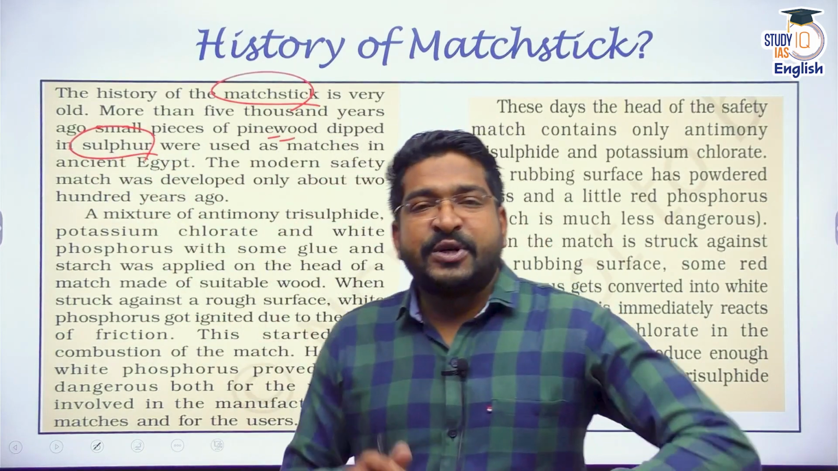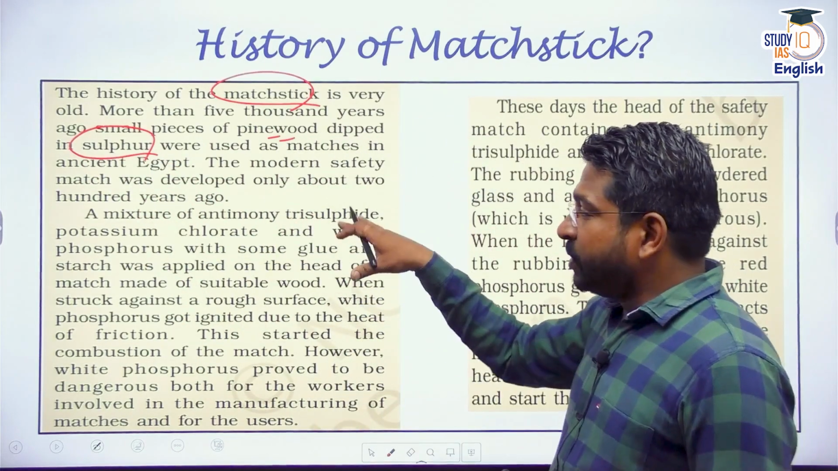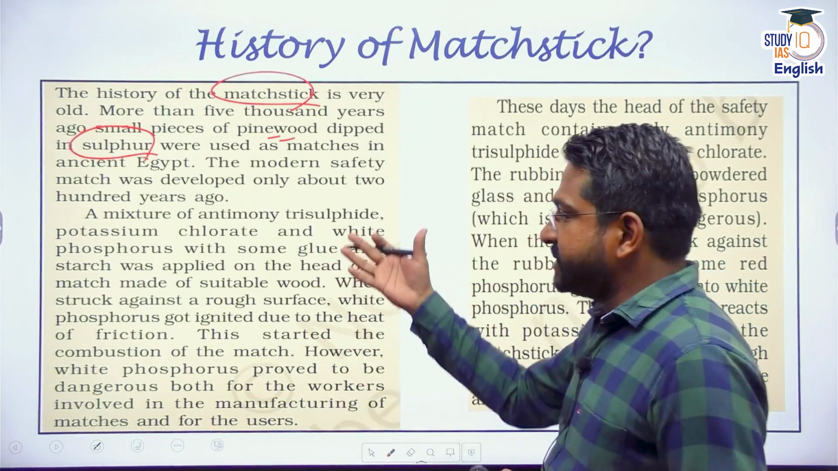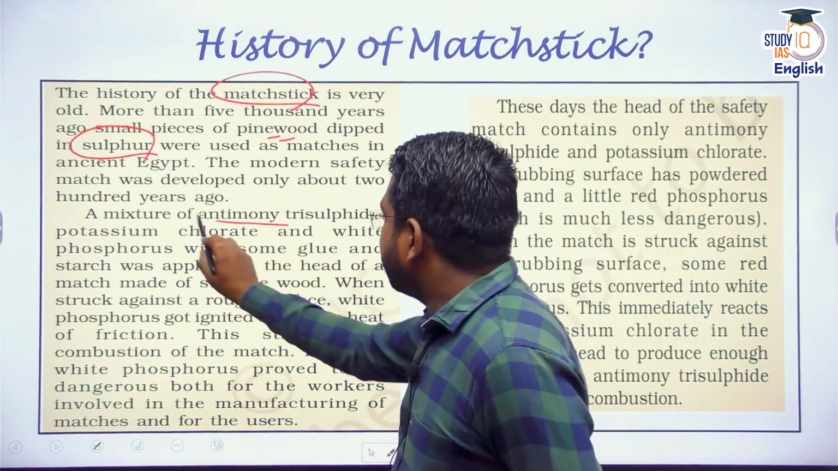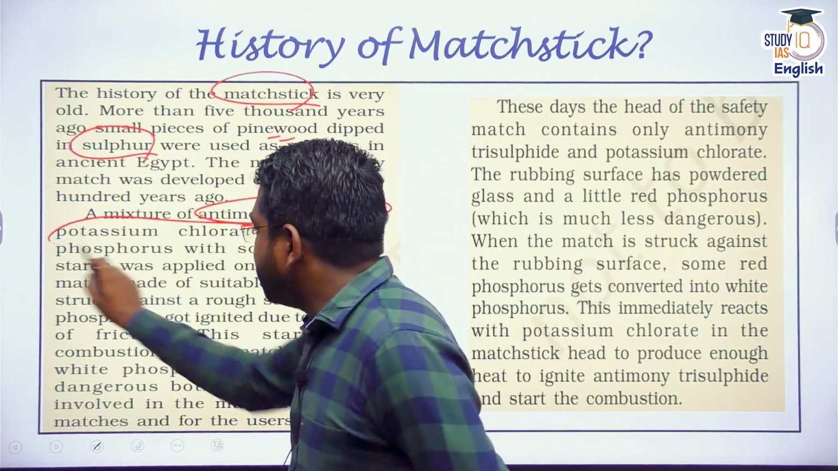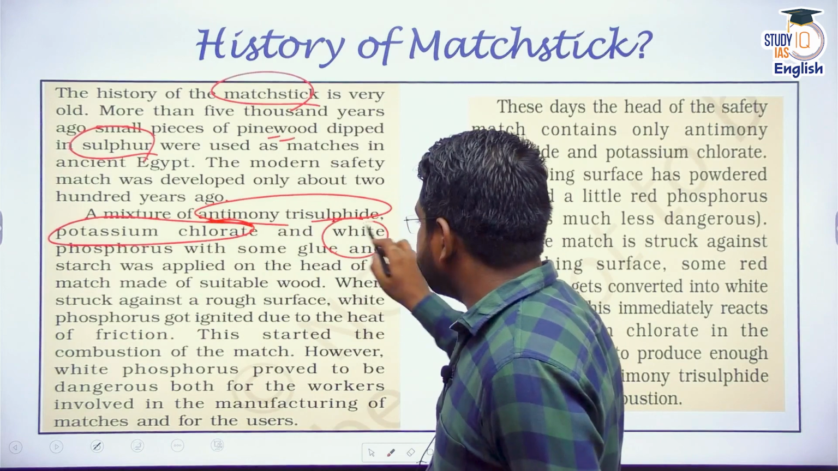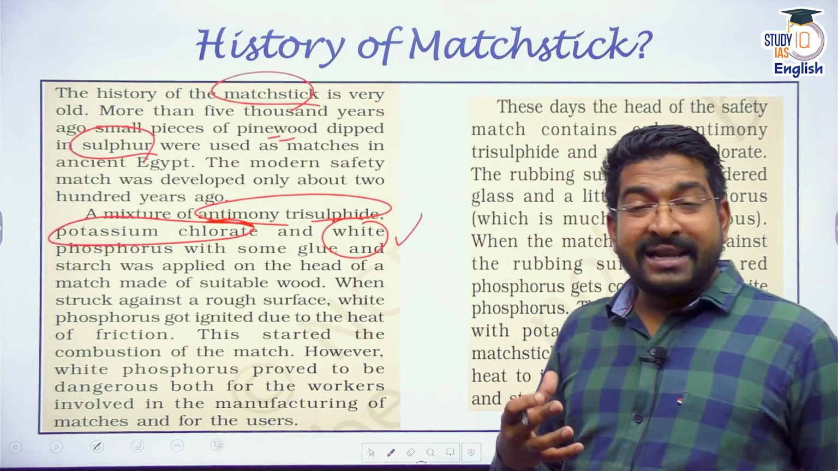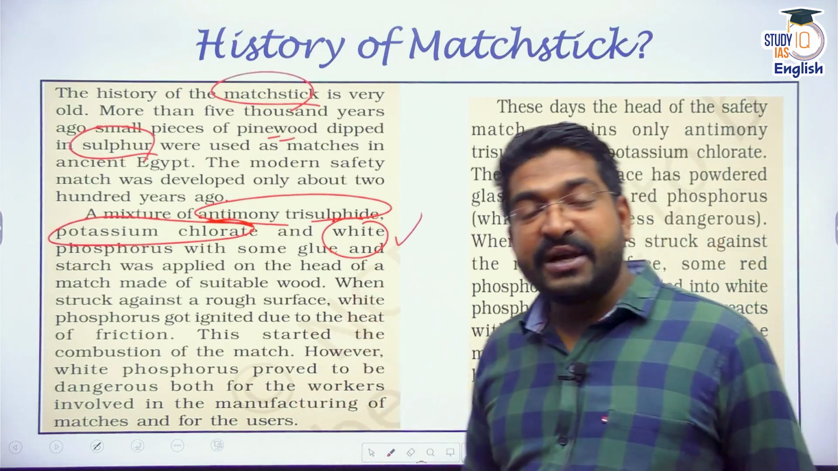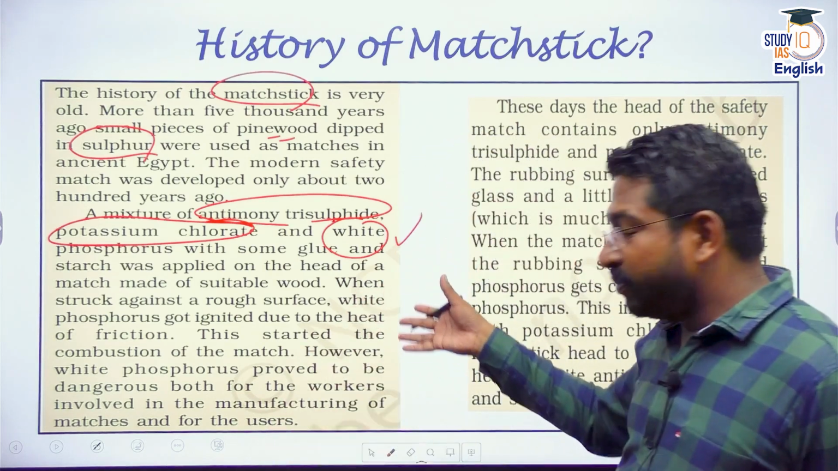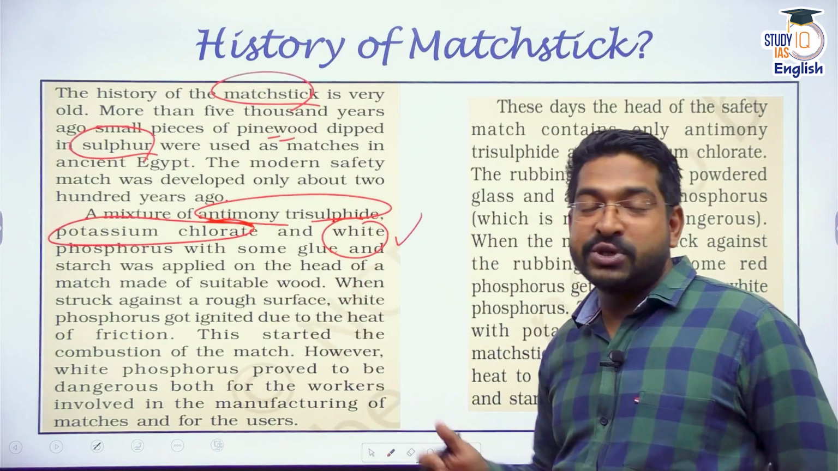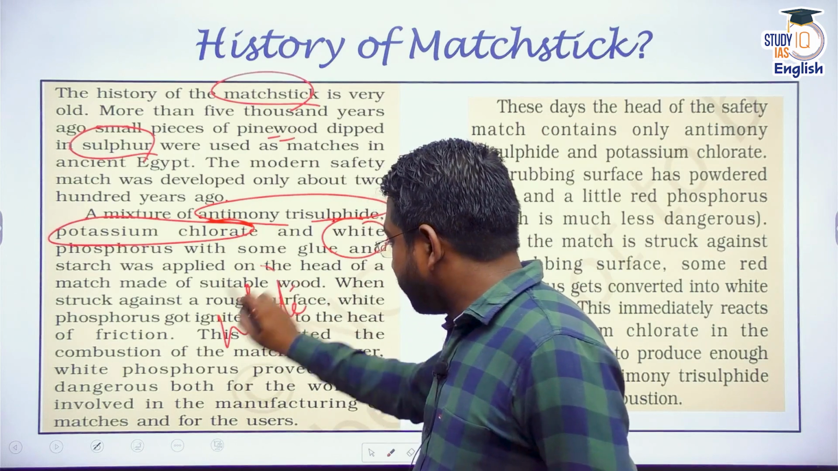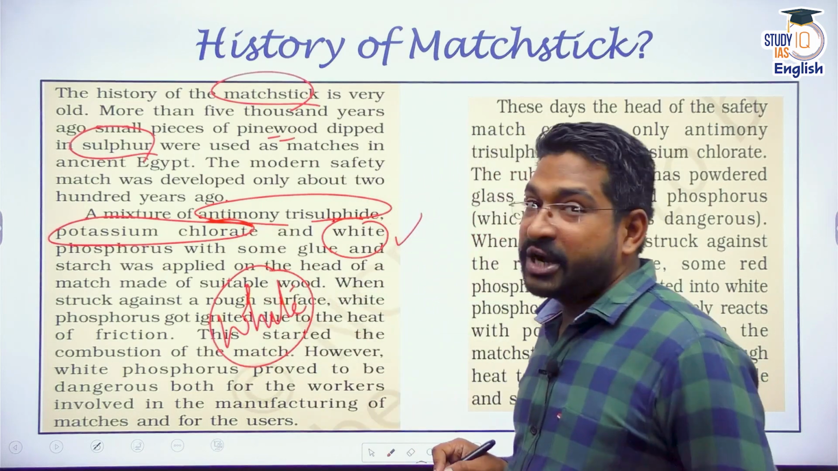But later on, especially during medieval times, we slowly and steadily started to develop the concept of the matchstick along with other chemicals. For instance, a mixture of antimony trisulfide and potassium chlorate was used along with white phosphorus. Remember this, along with white phosphorus, matchsticks were created out of this. But this led to so many problems for people who are working in the matchstick industry, both for the manufacturers as well as the users. It was quite hazardous because they used to use white phosphorus along with antimony trisulfide and potassium chlorate.